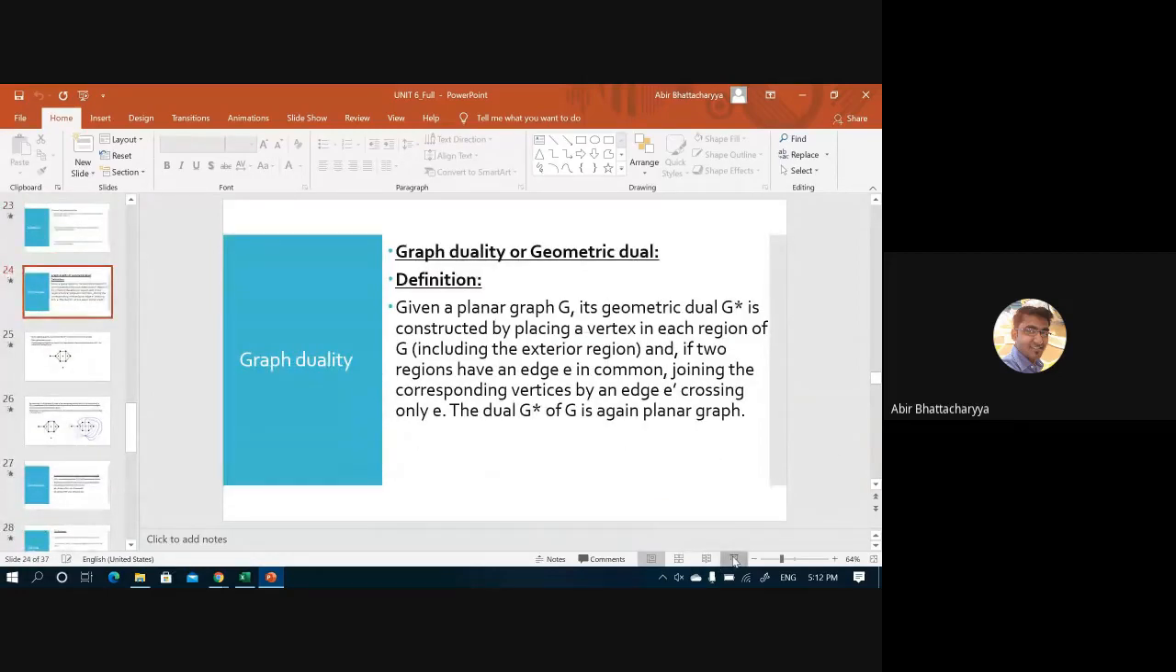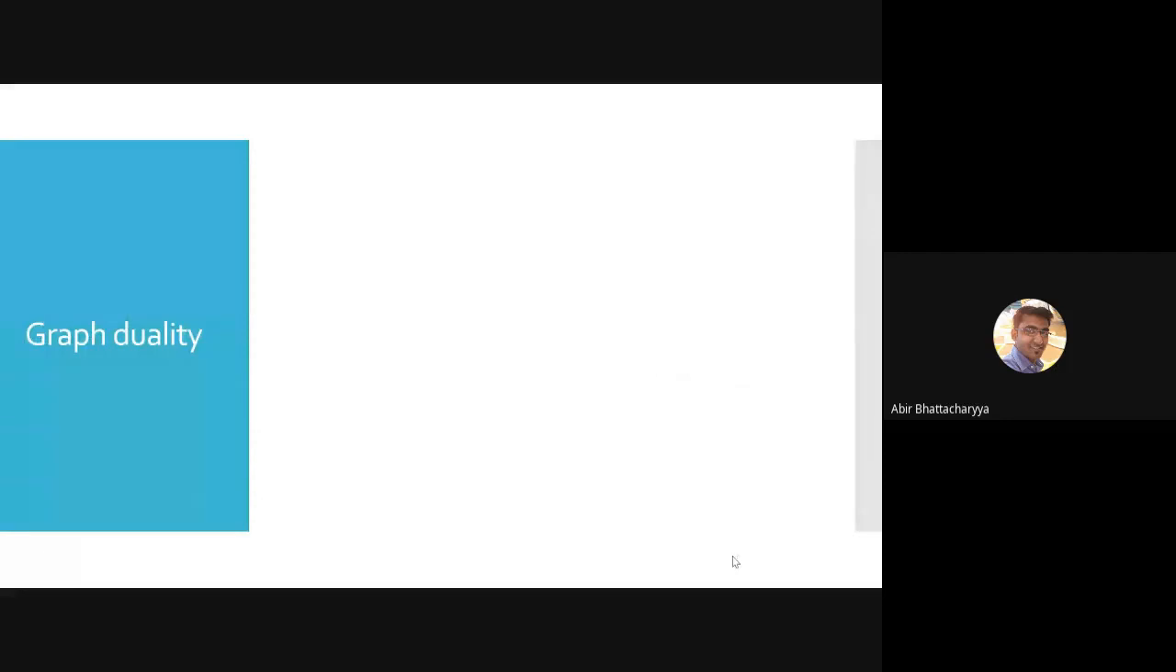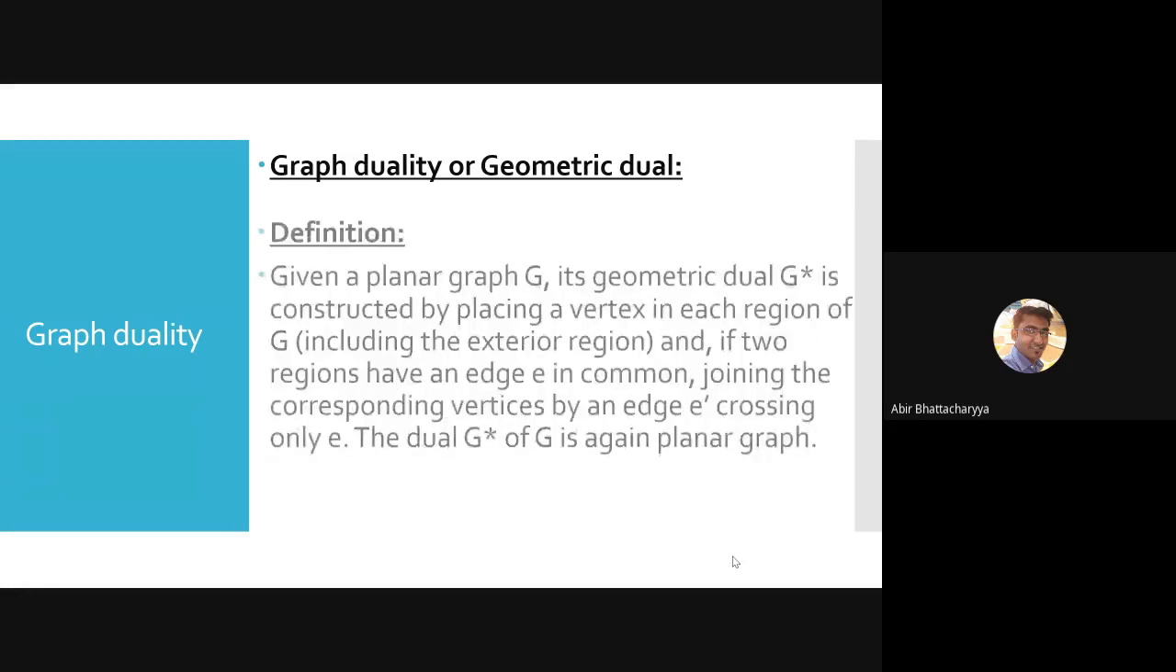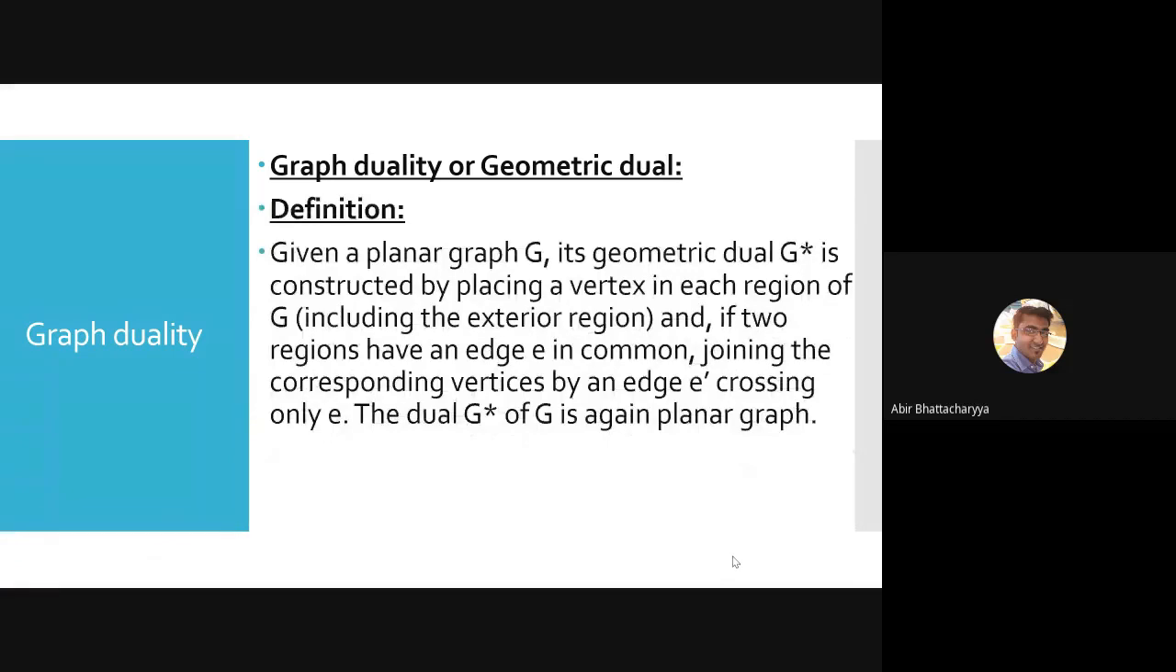So we are going to start today graph duality. What is the dual of a graph and a graph duality? Very basic concept. Just try to focus on the concept, it's the concept of observing something.